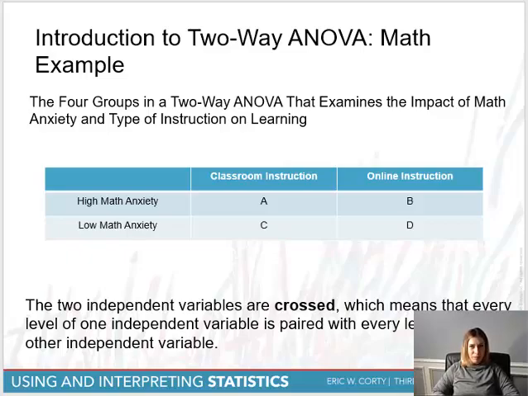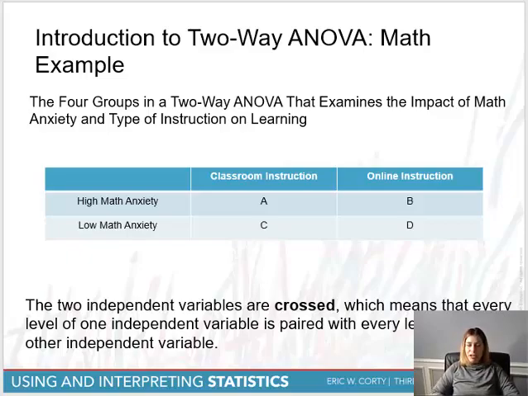Hey everybody, this is the second part of the multi-factor ANOVA. So this is the third ANOVA of all of the ANOVAs that we're going to talk about in this particular class. So just want to recap what we're talking about. The example that we're working with is a study that is examining two independent variables and how these independent variables affect a single dependent variable.